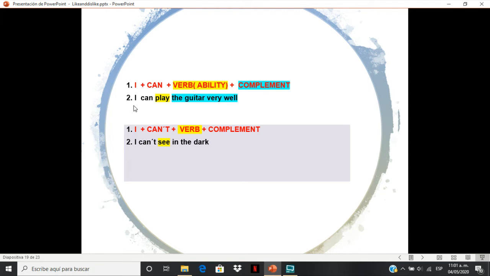For example, I can play the guitar very well. If you're going to make a negative, I can't, then the verb and the complement. For example, I can't see in the dark. So, in order to make questions, you remember to add only the modal verb can before the subject.